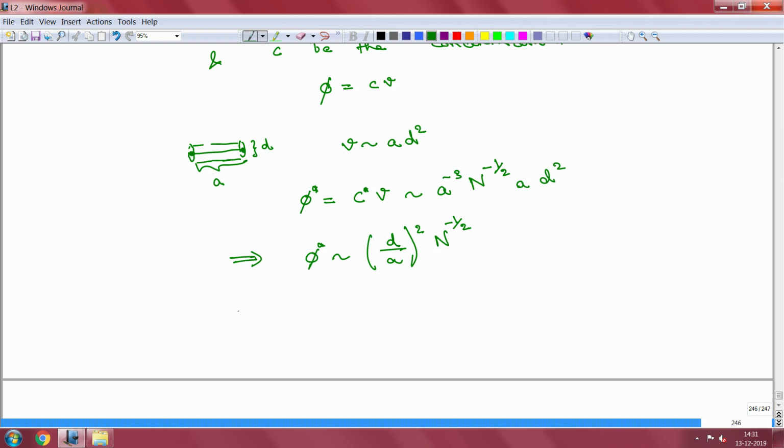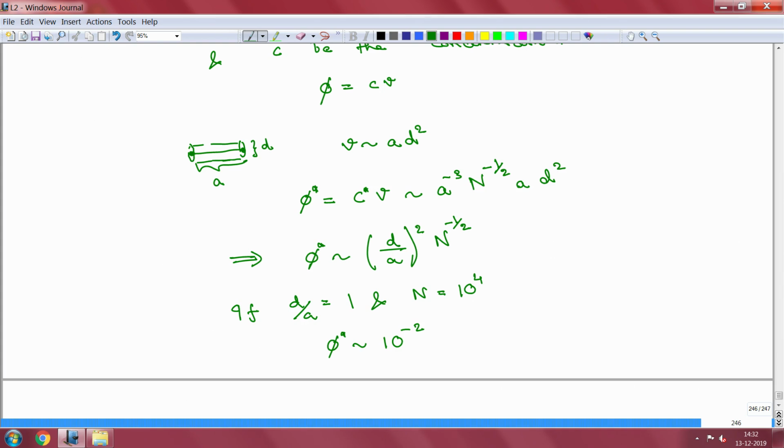So, if D by A is equal to 1, and I am trying to take a very specific scenario, n equal to let us say 10 to the power 4. So, I am taking a polymer such that on the molecular scale D by A comes out to be almost 1, and it has 10 to the power 4 segments. So, what does my phi star come out to? 10 to the power minus 2.